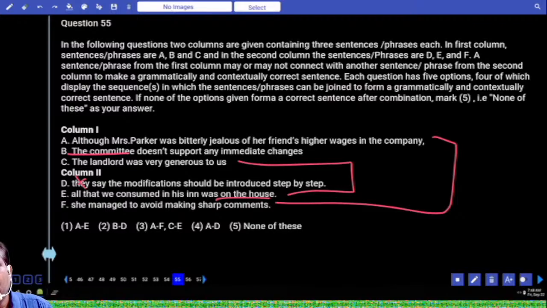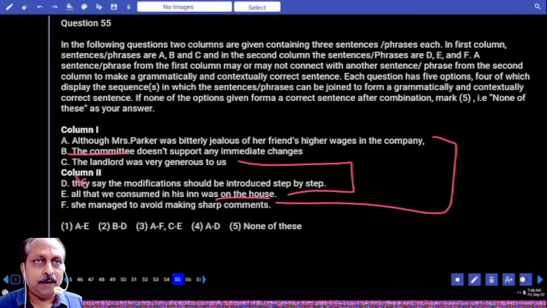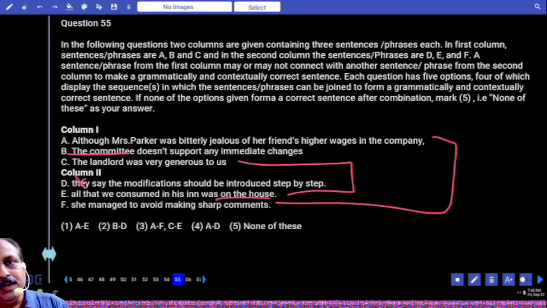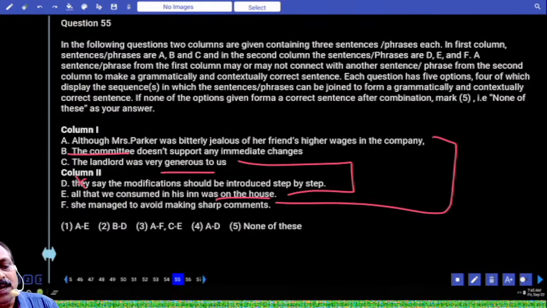It goes with a restaurant. It is on the house. Means you don't have to pay. I hope you got the meaning. Nothing wrong with this also, but for the punctuation. Punctuation is missing here. The landlord was very generous to us. Based on that, all that we consumed in his inn was on the house. They didn't have to pay.